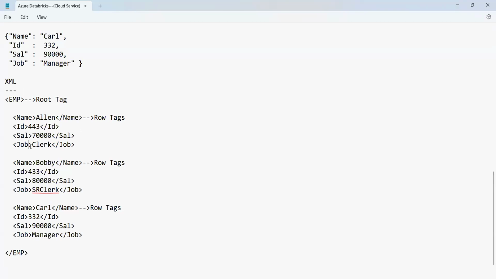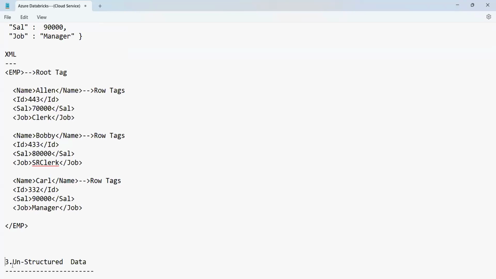And the next one, you have what is that? Finally, we have seen the semi-structured data and the structured data. What about the unstructured data, guys? Unstructured data is nothing but very simple. Unstructured data is nothing but what, guys? The data which is kept in the form of photos in your mobile phone.